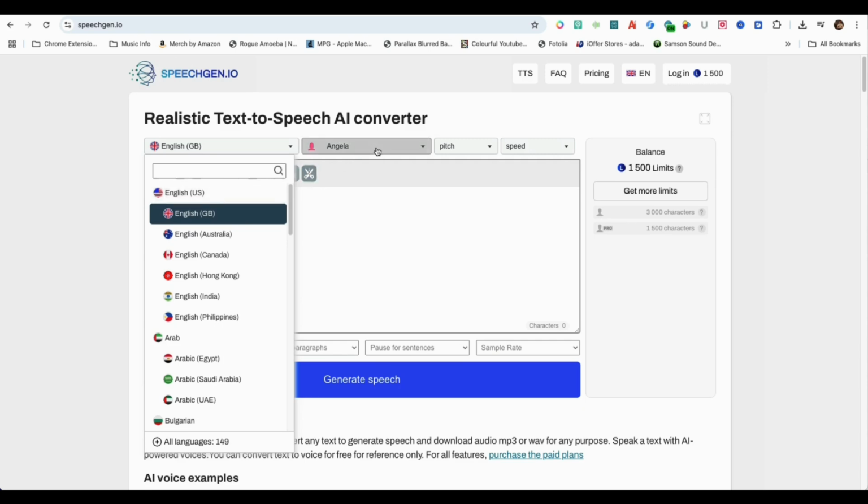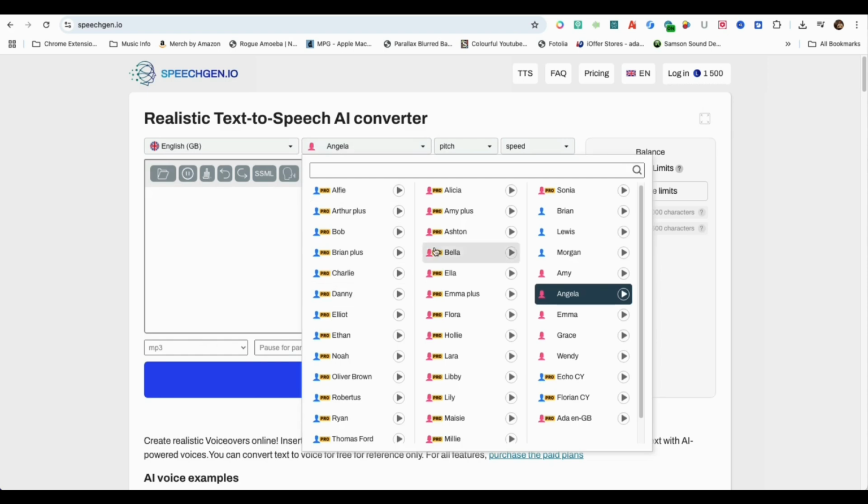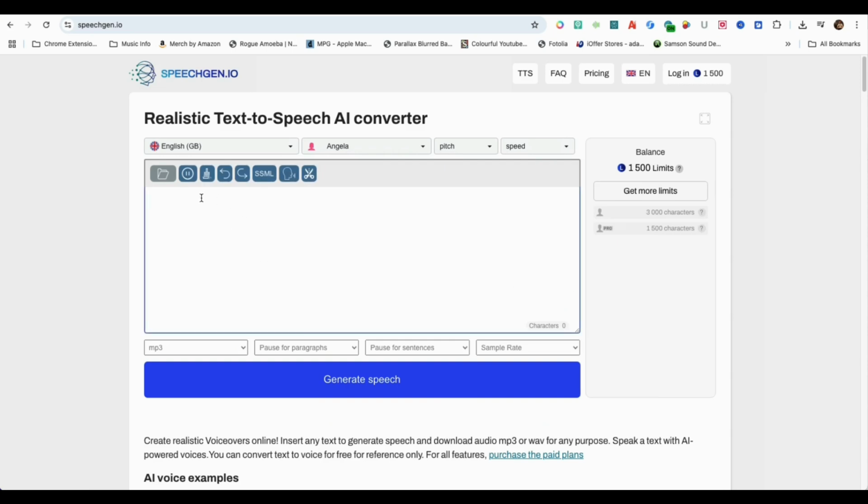SpeechGen.io. This text-to-speech converter offers multiple languages for standard and pro voices. Convert text to speech with modern neural networks. One of the best features is the multi-voice text-to-speech synthesis and dialogue. You can add up to 5 voices in one conversation.